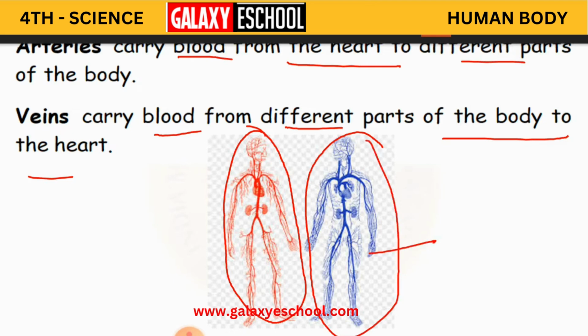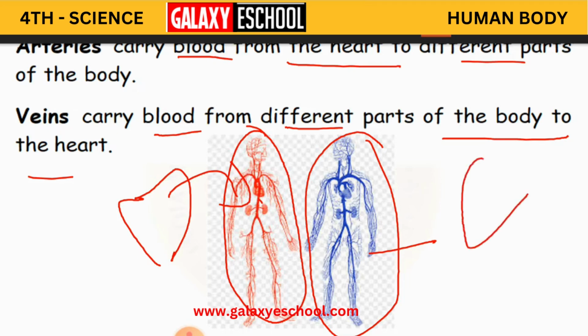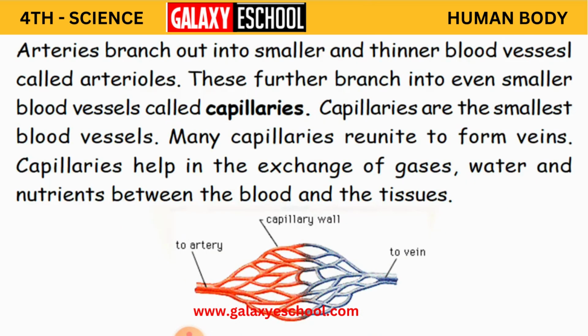Okay, children, clear? Suppose this is the heart. So this is going to carry which one? The red one, arteries. This is going to carry the blood from the heart. And veins are going to carry the blood from the body to the heart. Clear? So these are nothing but the blood vessels.